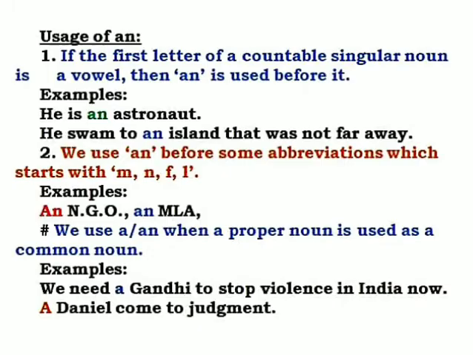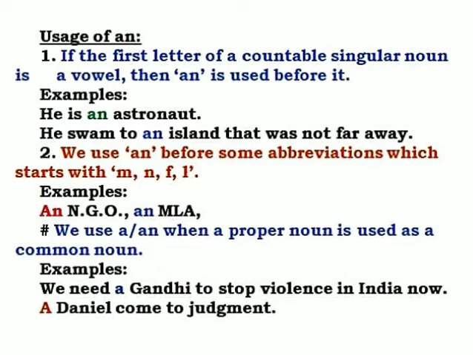Now moving forward, now come to the usage of "an". If the first letter of a countable singular noun is a vowel, then "an" is used before it. Now, we read in the usage of "a" that if the first letter of a countable singular noun is a consonant, that time we use "a" before it.